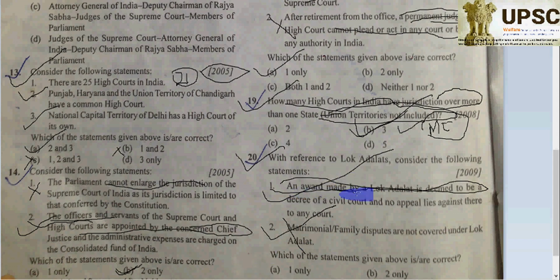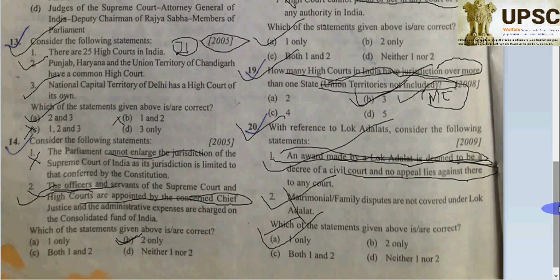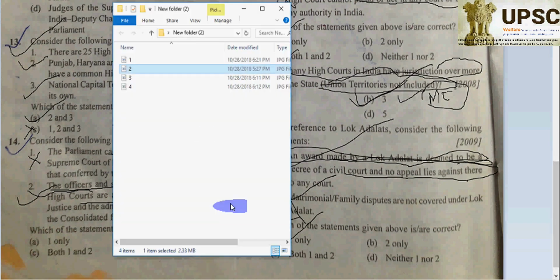Why is it so? Because an award made by the Lok Adalat is deemed to be a decree of a civil court, and no appeal lies against it to any court. Definitely so. A is going to be correct. Yes, 20 is going to be A. Now let's go to the next slide.